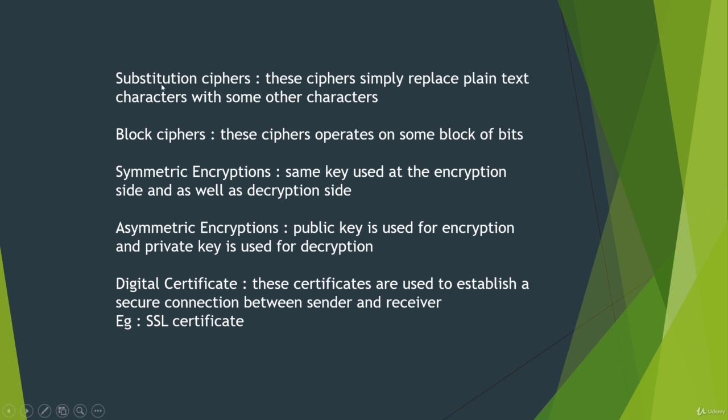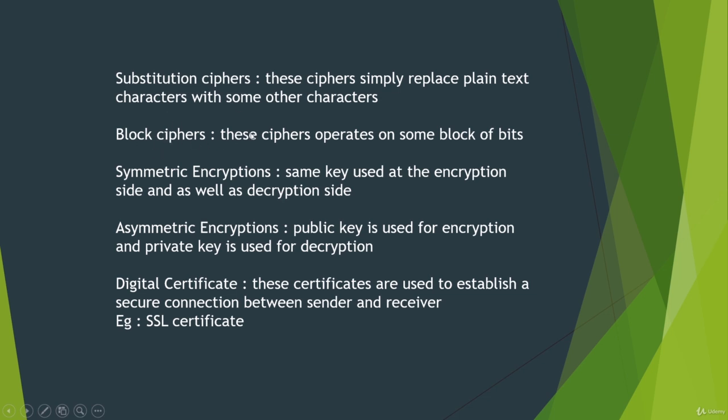The first one we are going to see among the different ciphers is the substitution cipher. The name implies substitution: we are substituting something in place of our plain text. This cipher simply replaces the plain text characters with some other characters. These substitution ciphers are good but also somewhat easy to crack. If I try every possible substitution, like all ASCII characters substitutions, I may get many paragraphs, but among all those paragraphs, one may be our plain text. So this is like a basic cipher.